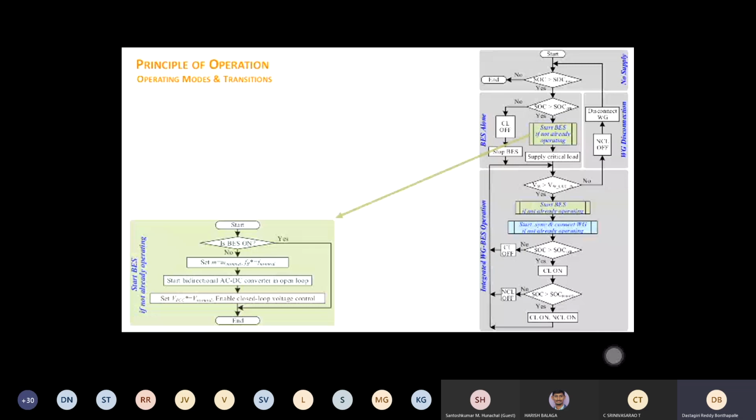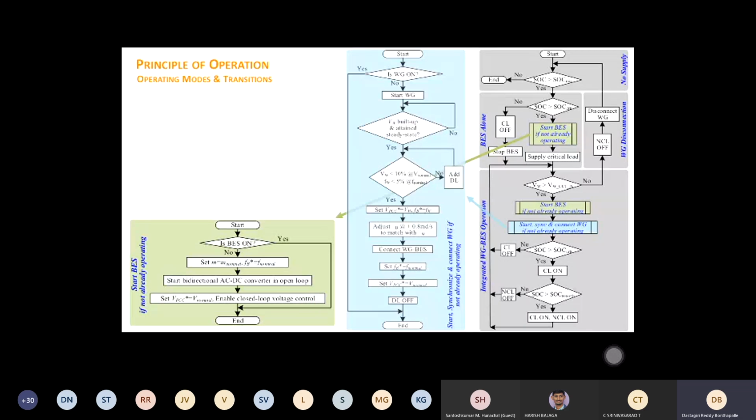Then you set your modulation index, set your frequency, start the converter, start firing the pulses, and then try to maintain your voltage and frequency. Now if you want to bring in wind, you start the wind and see the voltage build up. Then see whether it is in the range of regulation. If not, try to add or reduce the dump loads.